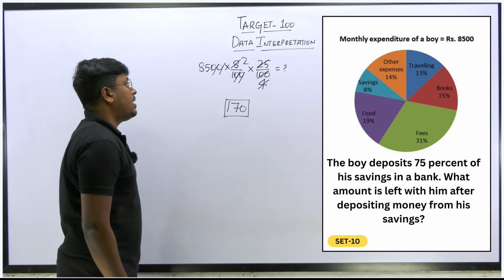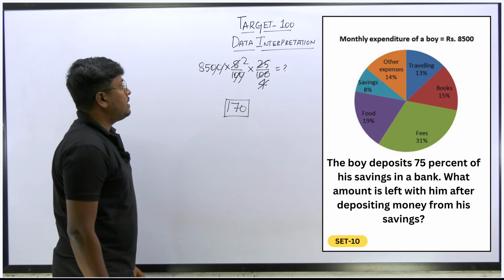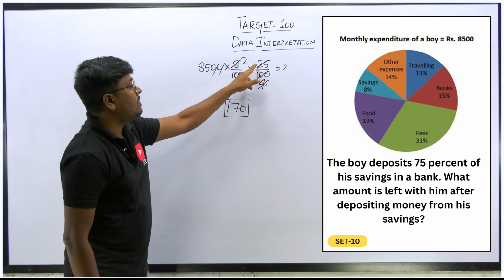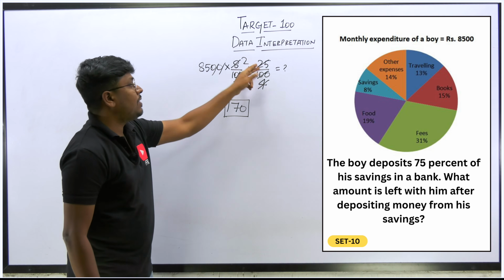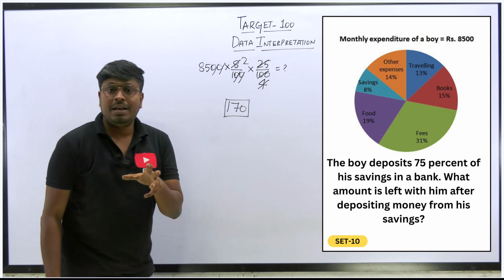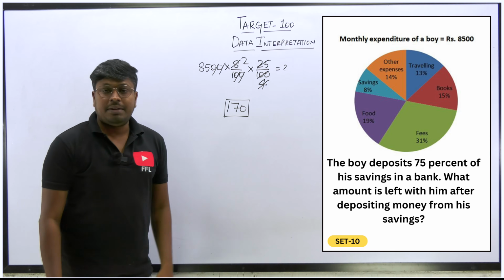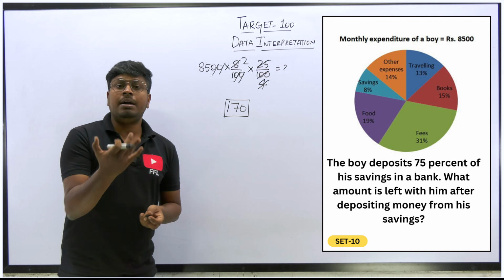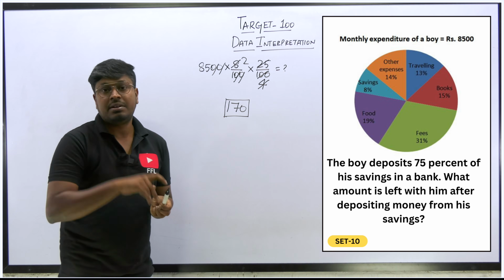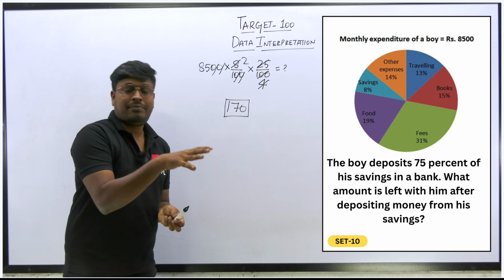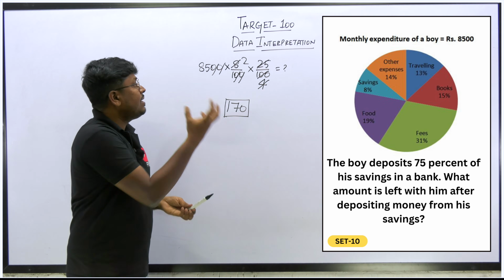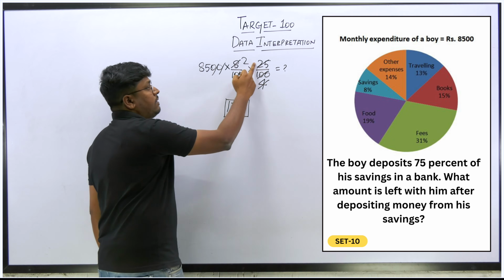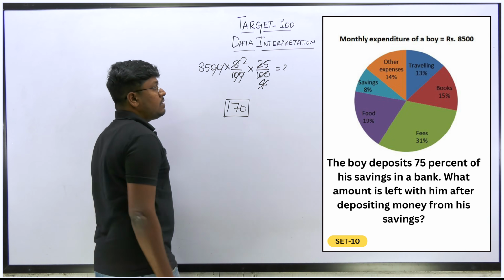So friends, understood or not, right? This is the most important part, and many students will get confused. They will find 75 here. No, if you find 75, that is wrong. If you find 75, you will get the amount he deposited in the bank. But our target is to find the remaining amount he has after depositing 75%. That is the question they are asking. So after 75% deposition, the remaining 25% will be there. So that 25% we have to find from the savings amount. So 170.